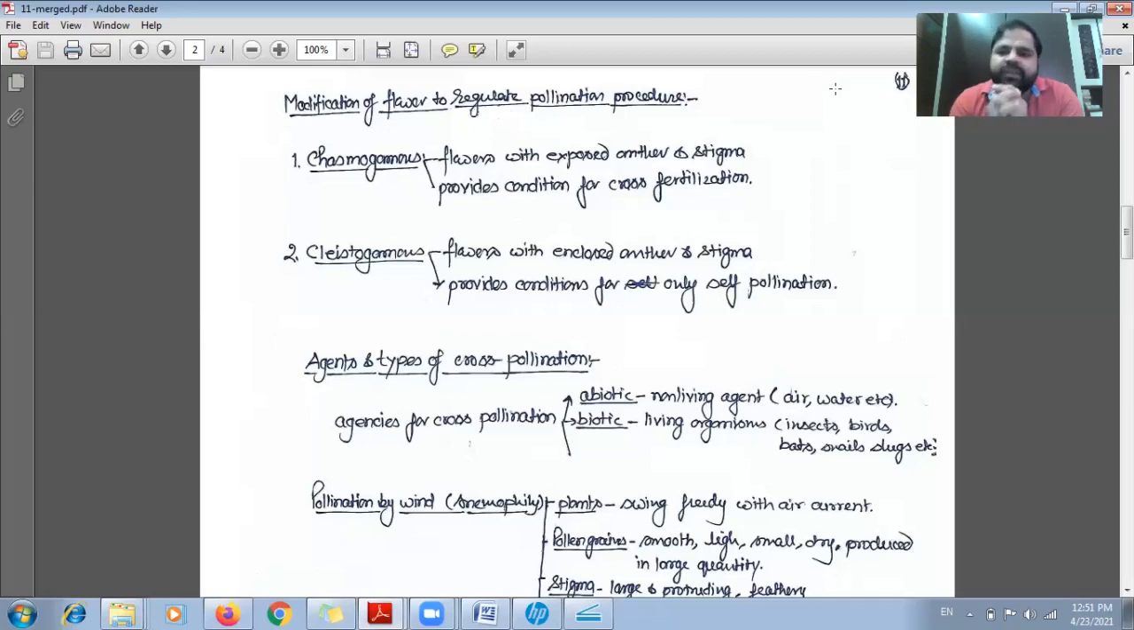And the very good example of the cleistogamous flower is pea. So in case of pea, if you have seen the flower, then their anther and stigma are present inside the petal. In another word, we can say petal will close the system of pollination, means anther and stigma will not be exposed. So ultimately, there is only the chance of self pollination. Cross pollination will not occur naturally in case of pea plant.